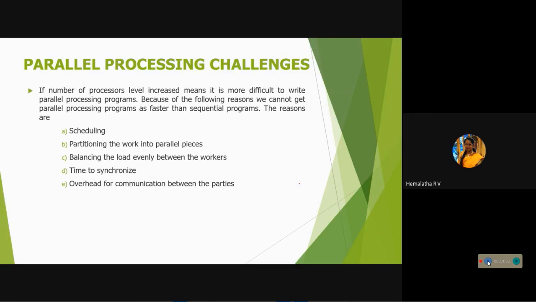After scheduling, the second thing is that you have to divide your work. You have to divide your work into small parallel pieces. So you are dividing the work. Once you have divided the work, it should be given equally to all the workers, to all your reporters. You have scheduled, and after scheduling you have divided the large program into small programs. Once you have divided it into small pieces, those pieces should be split equally to all the workers.